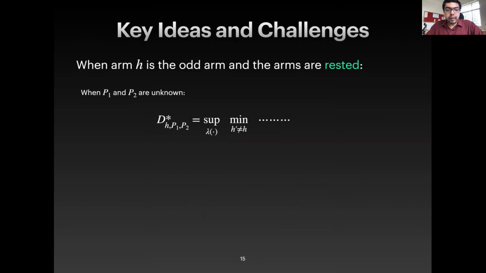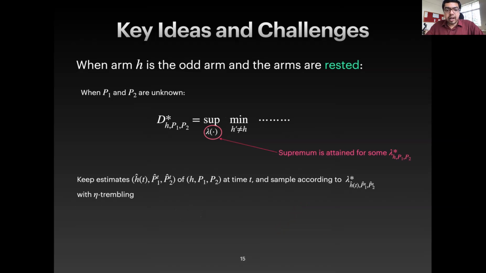So when P1 and P2 are unknown, there is a similar idea, which is that the supremizing lambda star now depends on H, P1 and P2. And then we try to work with the distribution lambda star, which is optimal for the estimates that we maintain of the true parameters. This is a very, very important idea, which is called the principle of certainty equivalence.